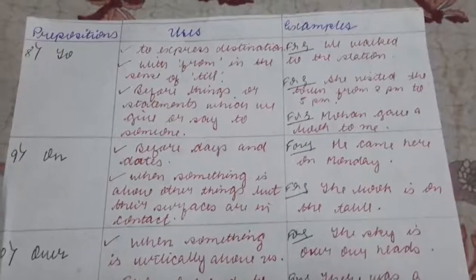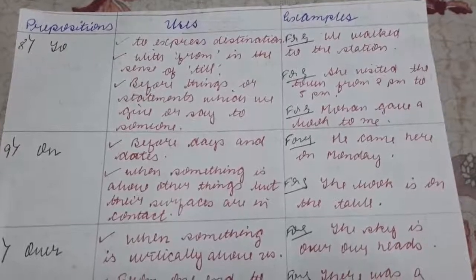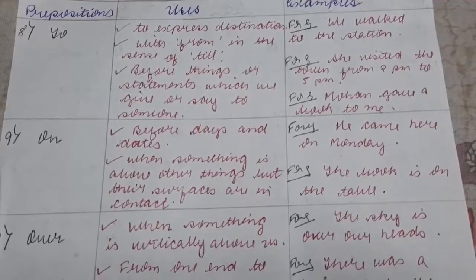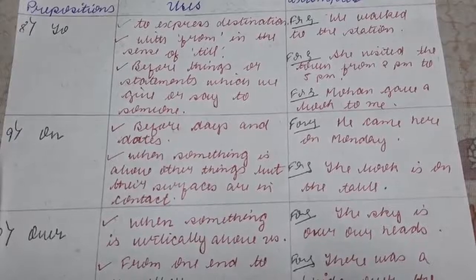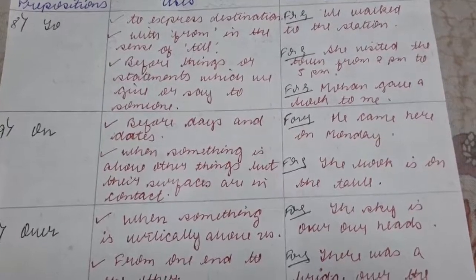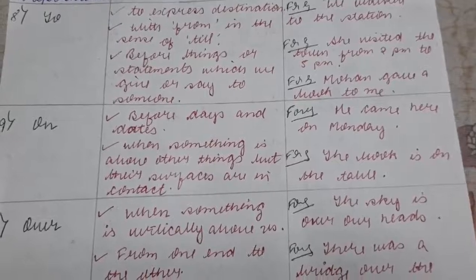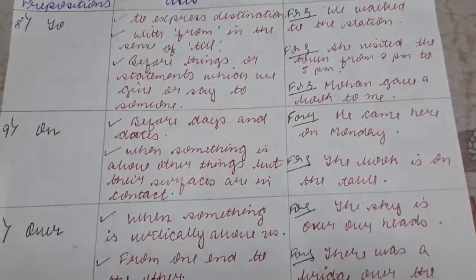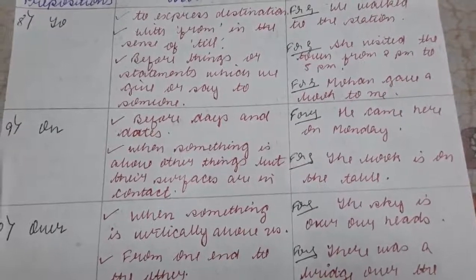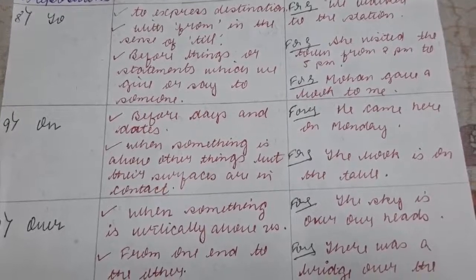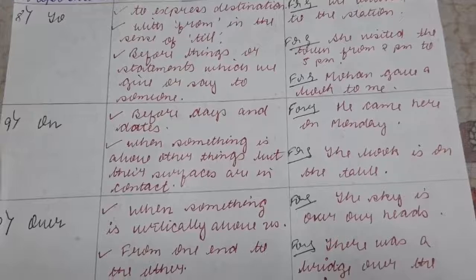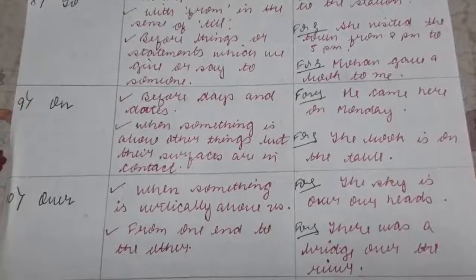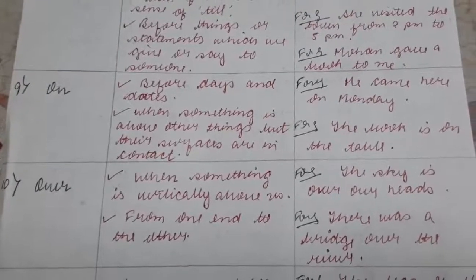So the next preposition is to. To is used to express destination, the place that you have to go. We walk to the station. And it is also used with from in the sense of till. She visited the town from 2 p.m. to 5 p.m. instead of from 2 p.m. till 5 p.m. Before things or statements which we give or say to someone, the thing that you have given to somebody. Mohan gave a book to me. So to here is a sense of belonging which is used to give something to the second person.